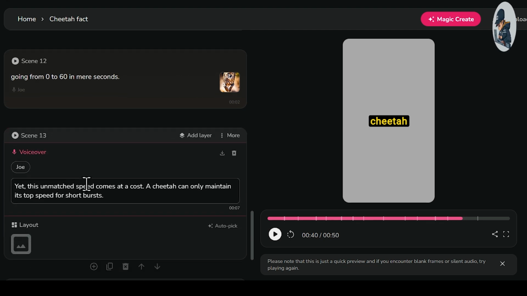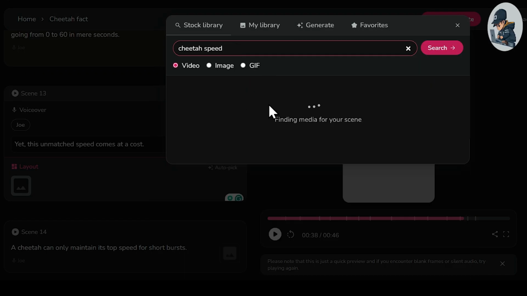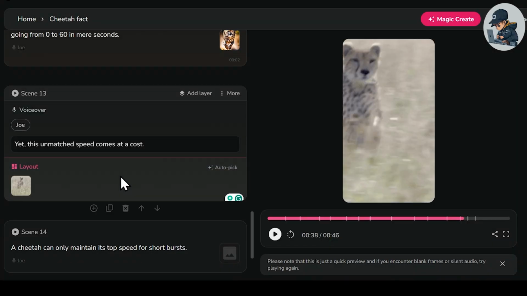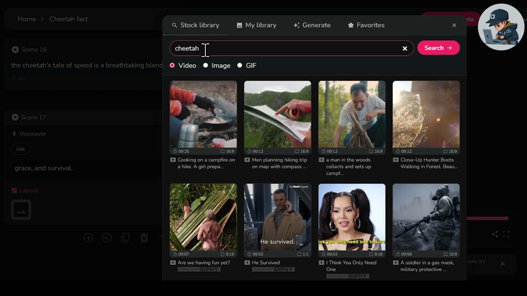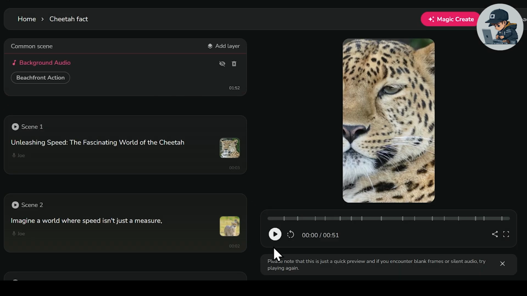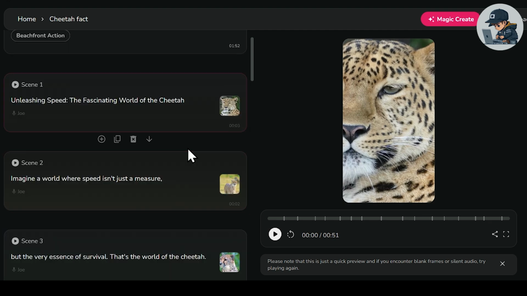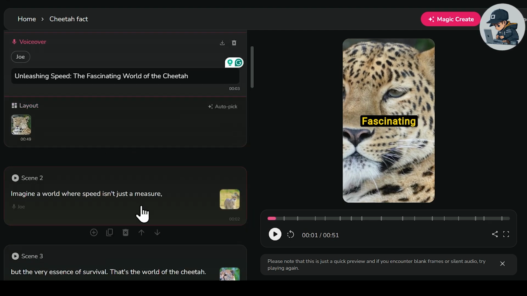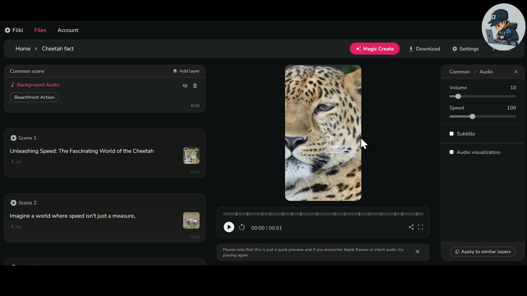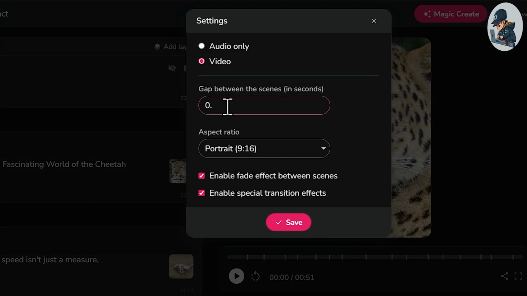Now, I'll quickly fast forward the video and customize scene 13 and scene 14 by adding stock videos to them. All right, I've done it. Please check the entire video from start to finish once, and if anything is missing or needs to be changed in the project, do it now. Okay. Now, one more thing you can do if you want to reduce the gap between scenes, you can go to settings and set the gap between scenes to 0.3 seconds and hit save.